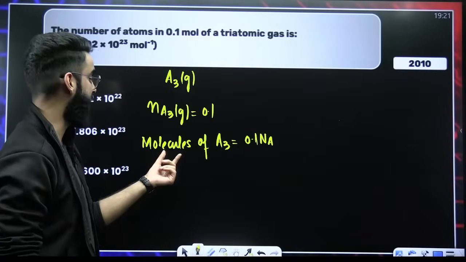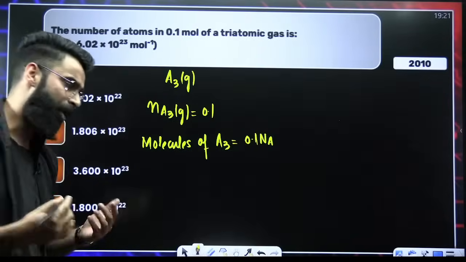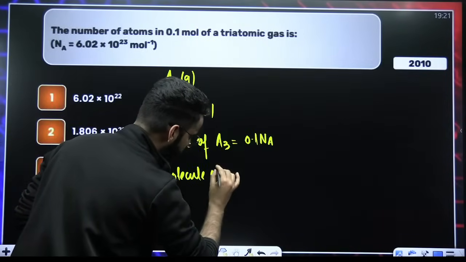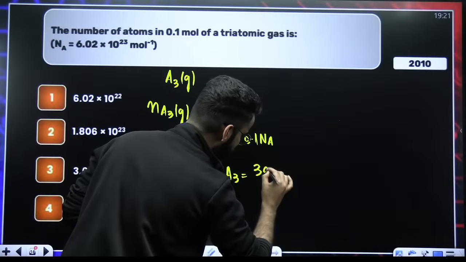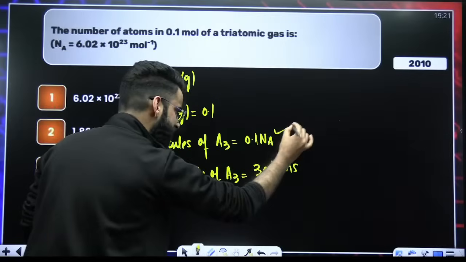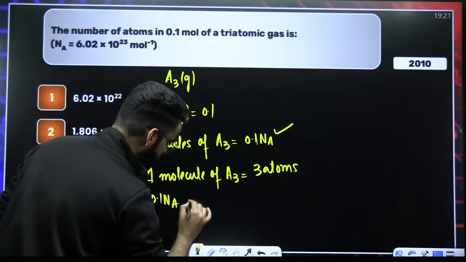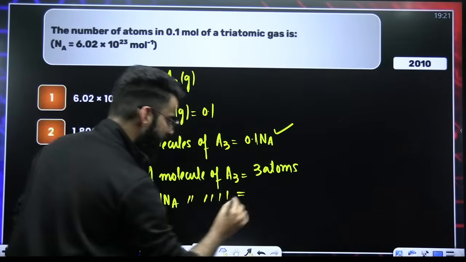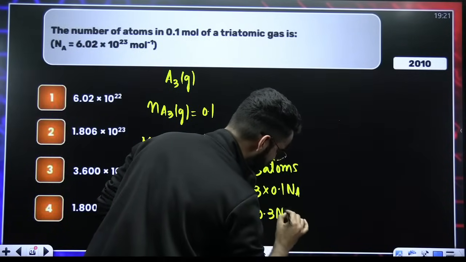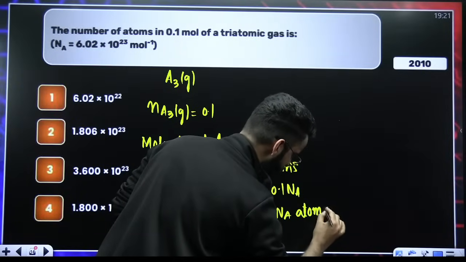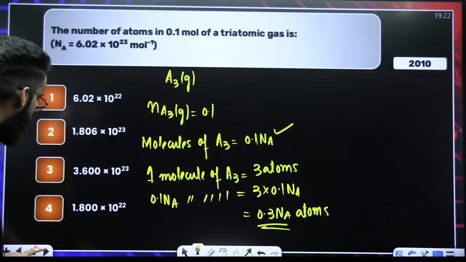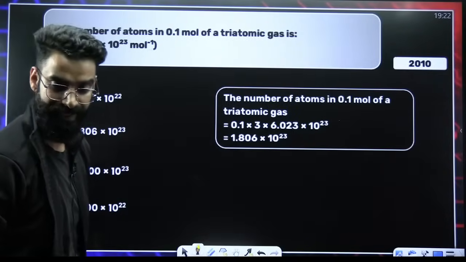Now, am I supposed to calculate molecules or atoms? I need to calculate atoms. In one molecule of A3, how many atoms do we have? We have 3 atoms. In 0.1 Na molecules, how many atoms do we have? 3 multiplied by 0.1 Na. The value exactly comes out to be 0.3 Na atoms. Now you can put the value of Na over here and get the desired answer. I believe this is clear. I can see a lot of students coming up with option 2, and absolutely it's option 2 which is the correct answer of the question.